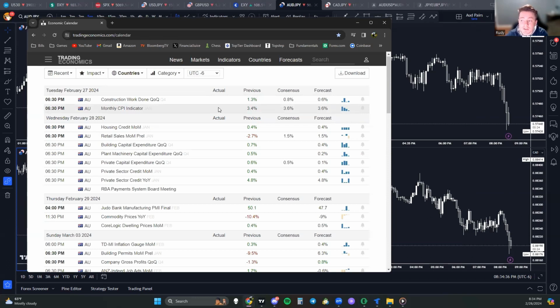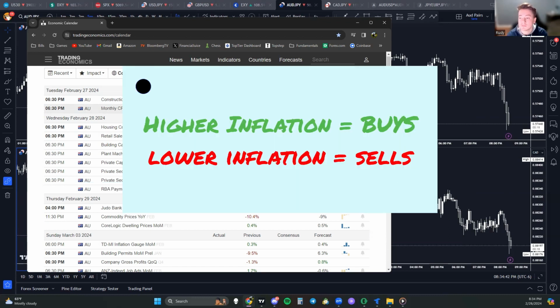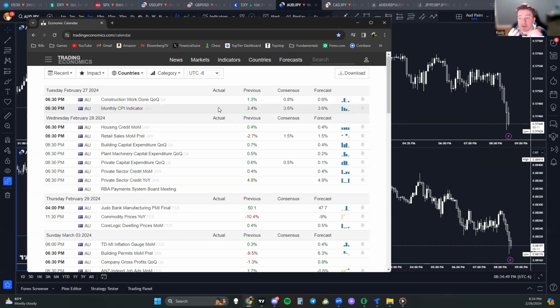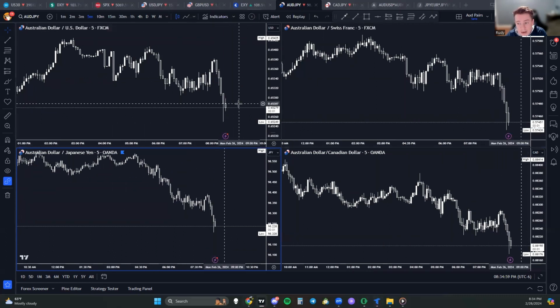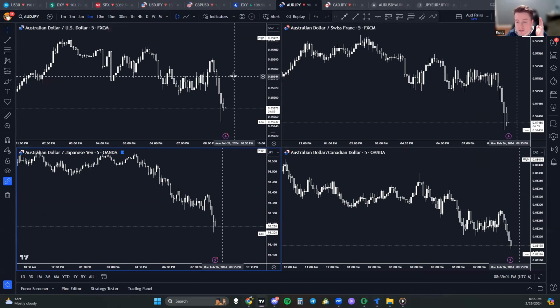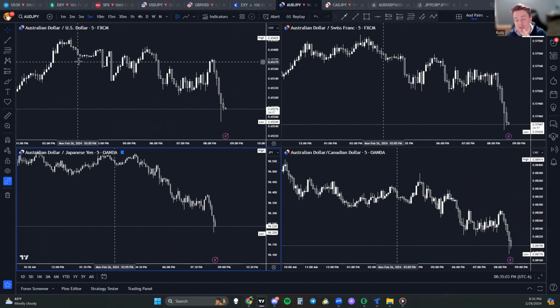If inflation comes in higher, if they say Australia has had higher inflation, this number comes in at 4.0, 4.1, it's higher inflation, the Australian dollar will go up. It'll gain strength. So let's start with the Forex side of it. If we're looking at AUD USD or AUD JPY, we're going to be looking for buys on both of these because the Australian dollar is the first currency.